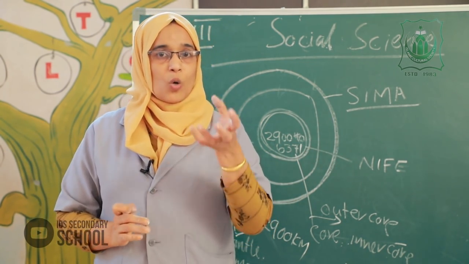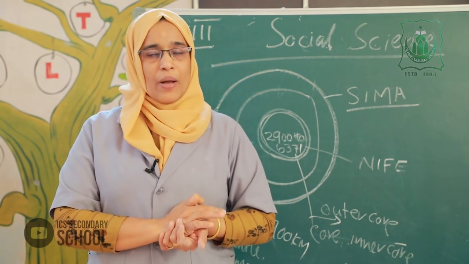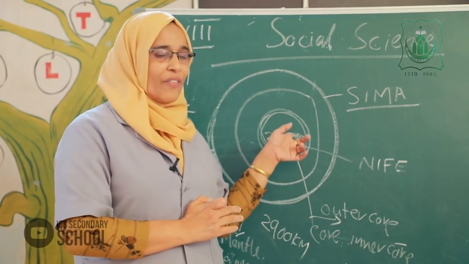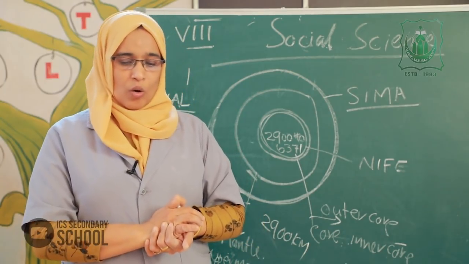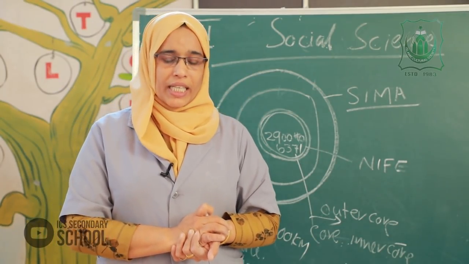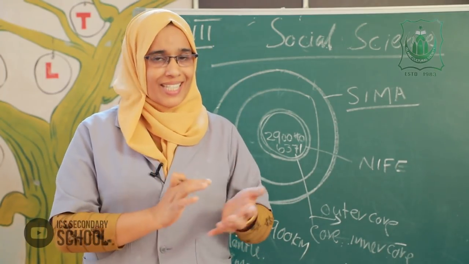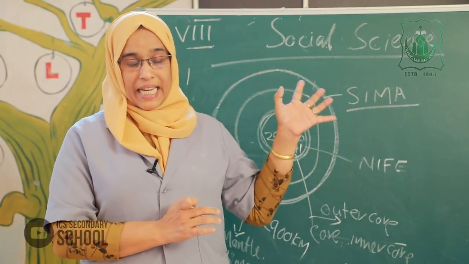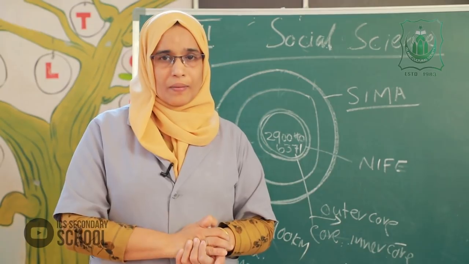Okay. The last is the core, the central part of the earth, from 2900 kilometers to 6371 kilometers. There are two parts, outer core and inner core. The inner core is in a solid state, and the outer core is in a molten state. The core is called Nife, which means nickel and iron. Okay, clear?